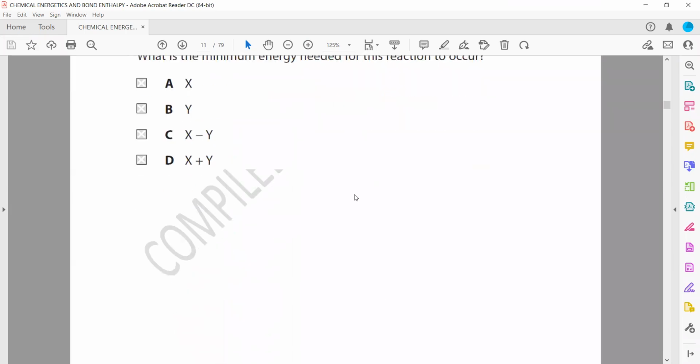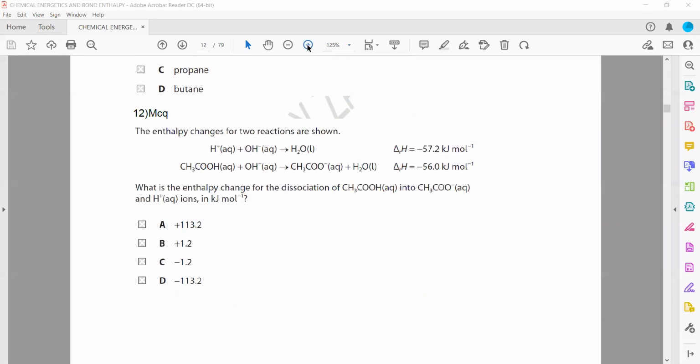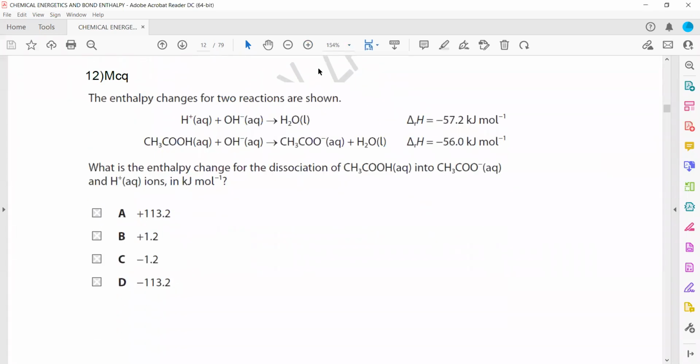Next is question 12. The enthalpy changes of two reactions are shown. What is the enthalpy change for dissociation of ethanoic acid to ethanoate ion plus hydrogen ion?